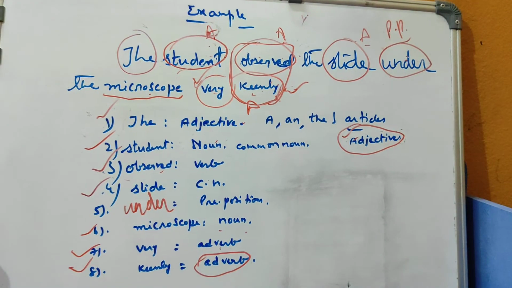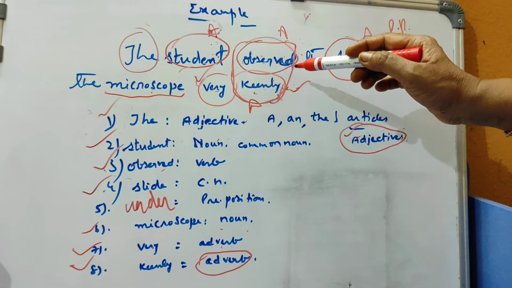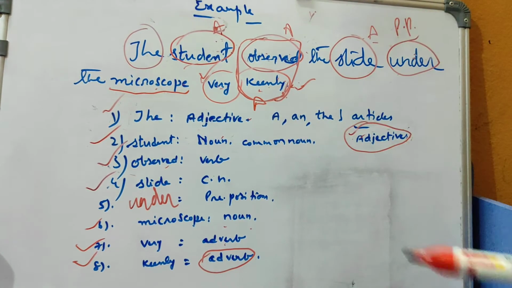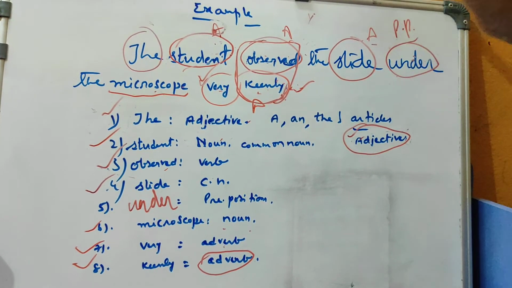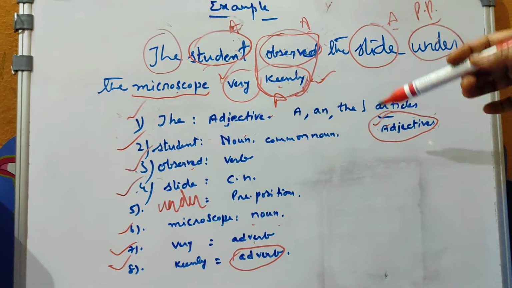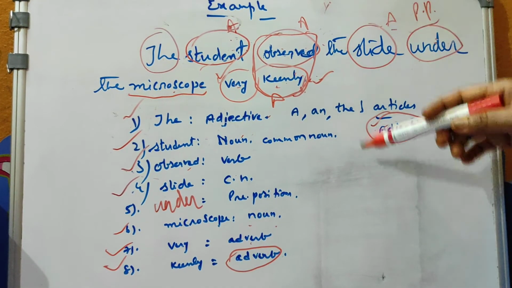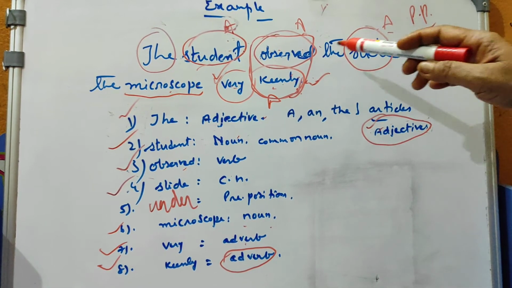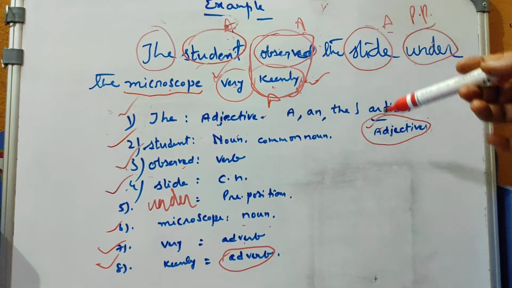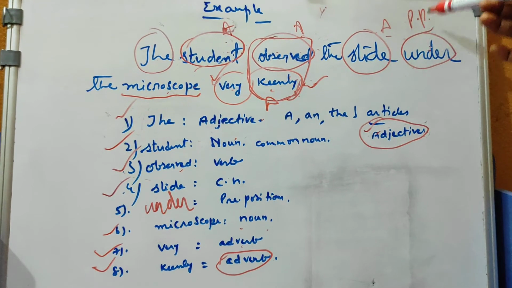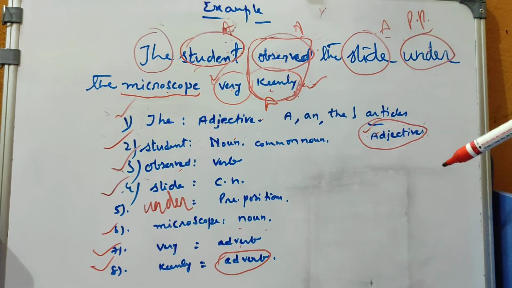So like this, if you frame questions for these answers in the given sentence, then you can easily find out the parts of speech. This is the easiest method to understand parts of speech, because this is always confusing, and based on the context the answer will change. Sometimes a word will play the role of adjective, sometimes an adverb.